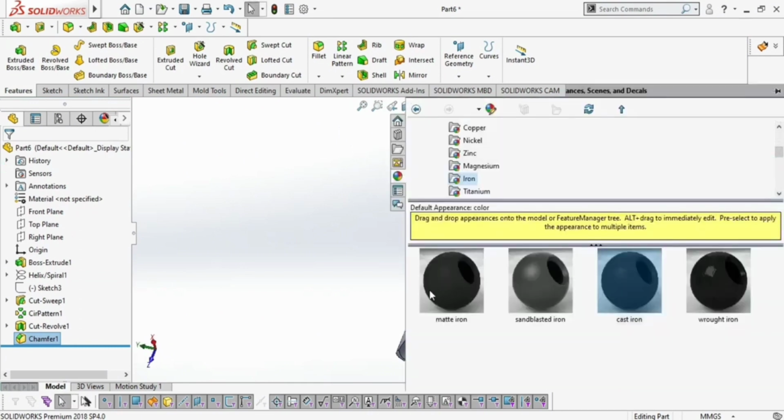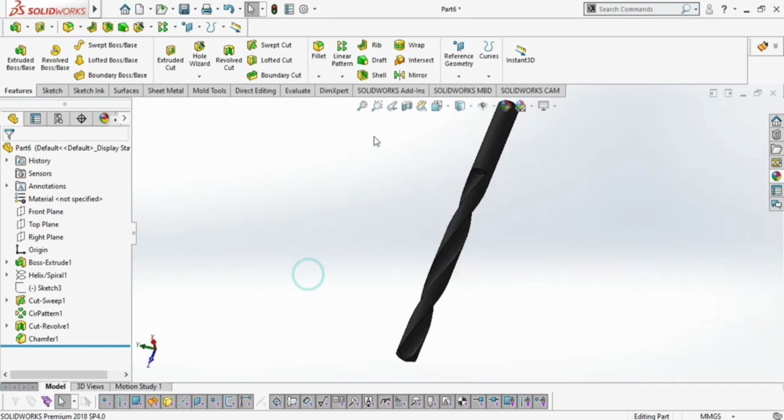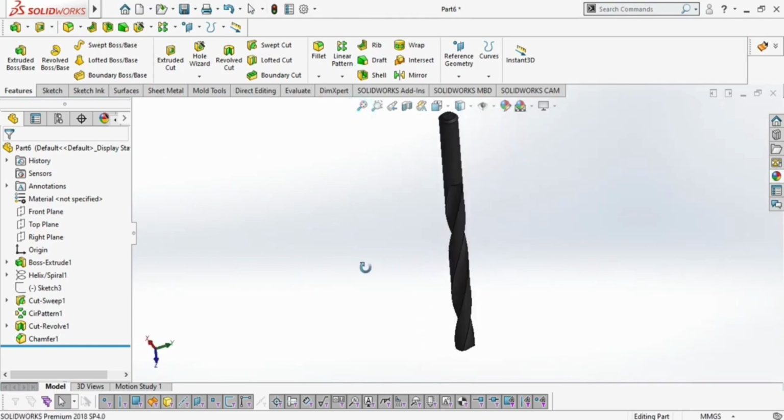Now I am going to add some sort of color. We have chosen cast iron. So this drill bit has been completed.